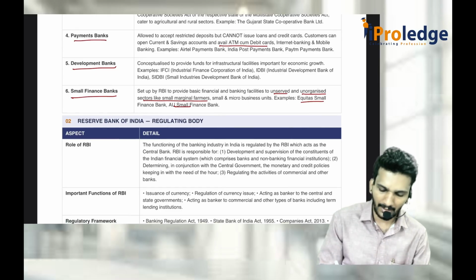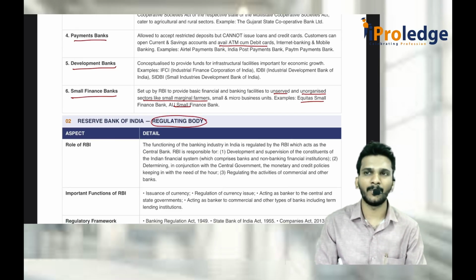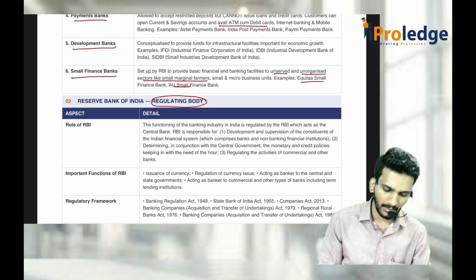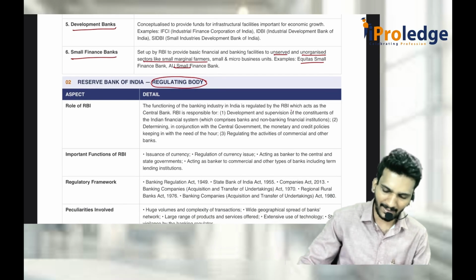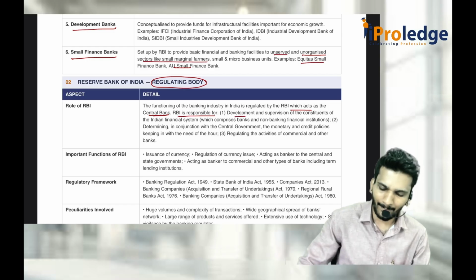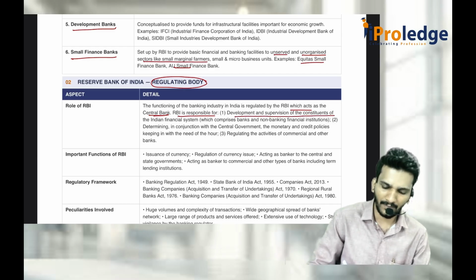Now comes the regulatory body for all the banking companies in India, the Reserve Bank of India. It doesn't matter what type of bank you are, but the RBI is the regulatory body for you. So what is the role of RBI? RBI will act as the central bank of the country. RBI is responsible for development and supervision of constituents of Indian financial system.